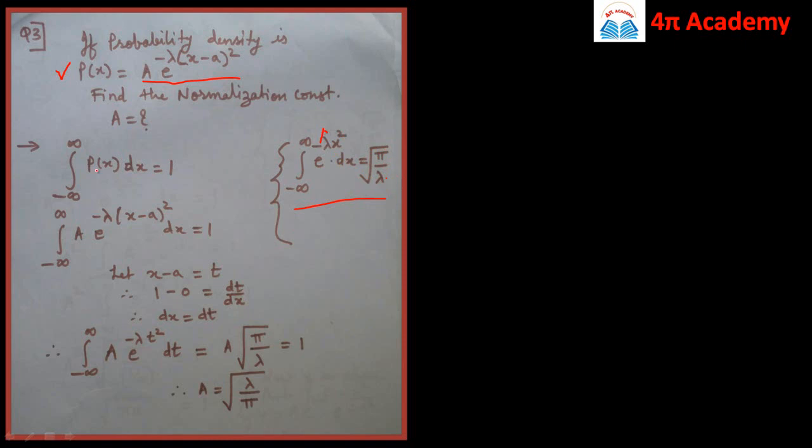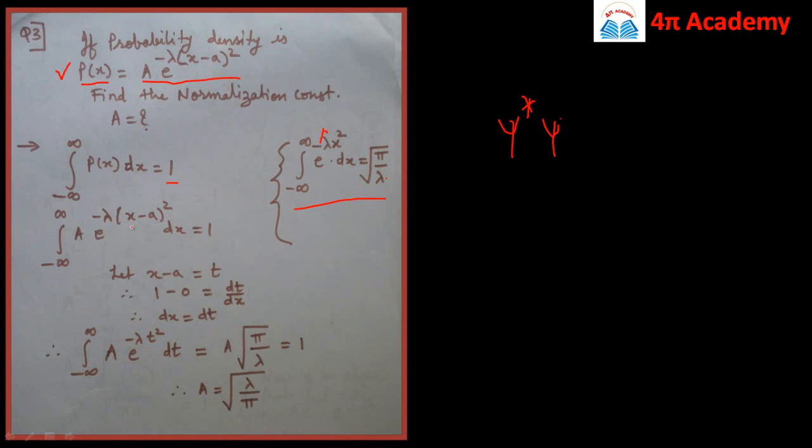Here, as we have been given the probability density itself, it means that we have been given the product of psi star with psi. So the product psi into psi star is already given, and therefore the integration from minus infinity to infinity of p of x dx is equal to 1. This is the normalization condition. So using this normalization condition, we substitute: minus infinity to infinity, a into e raised to power minus lambda into x minus a whole square dx is equal to 1.